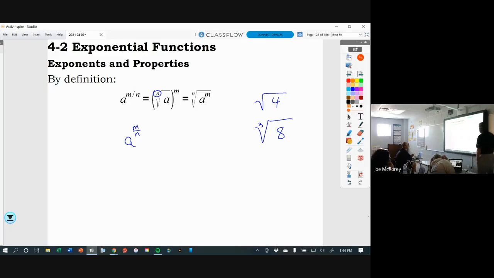Okay, so if there's a number there that you want to be there, otherwise it's gonna be a square root. So that's the square root of 4, and below that is the cube root of 8. And the top number in a fractional exponent is the power. And you can put the power outside the parentheses, or you can put the power inside the radical. It doesn't really matter. Okay? Those mean the exact same thing.